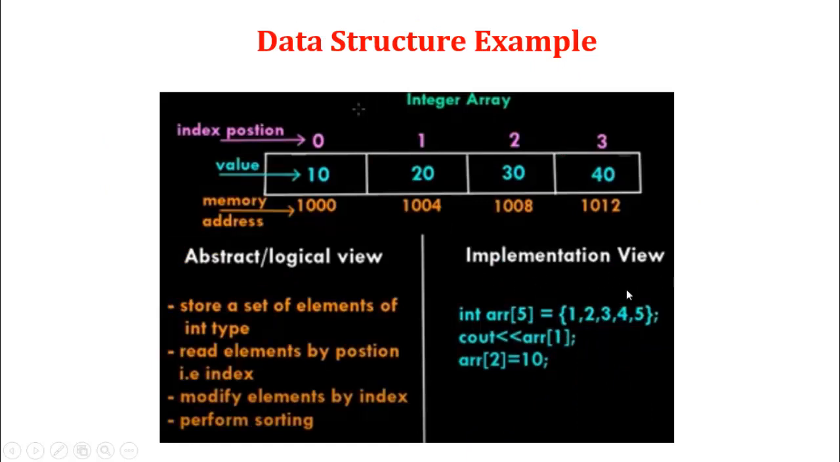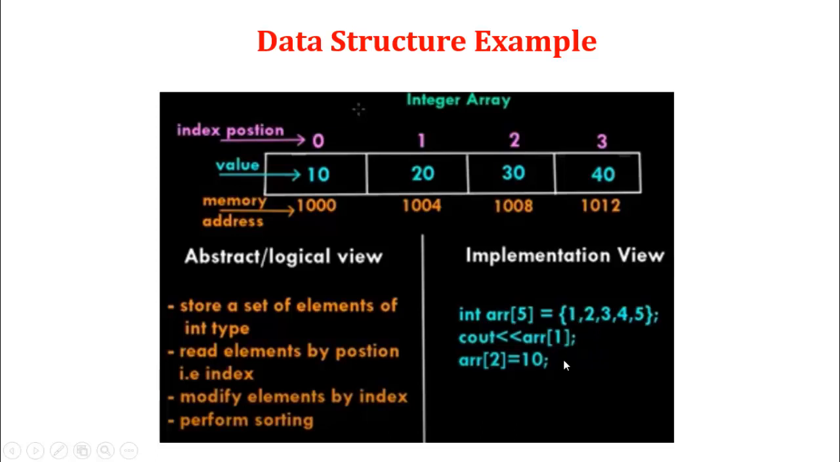Now the implementation view. Here I am going to define an int array of size 5. The total size of the array is 5 elements. The starting index position is 0, 1, 2, 3, 4, that is n minus 1. Inside that I am going to store the 5 elements 1, 2, 3, 4, 5. We can print an element, that is cout of array at the first position. The 0th position is the first position, so it is going to print the value 2 here.